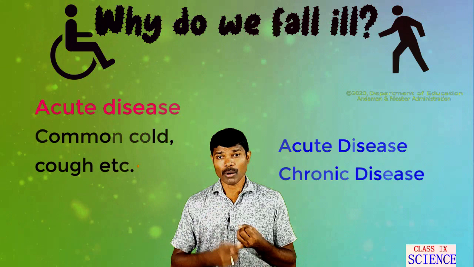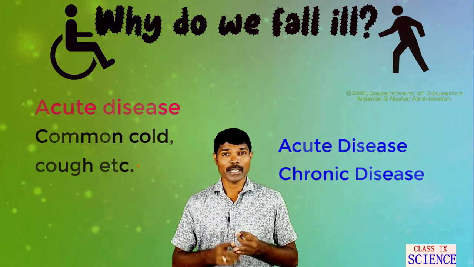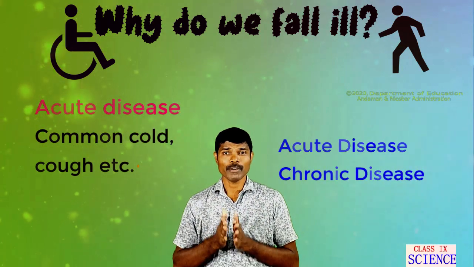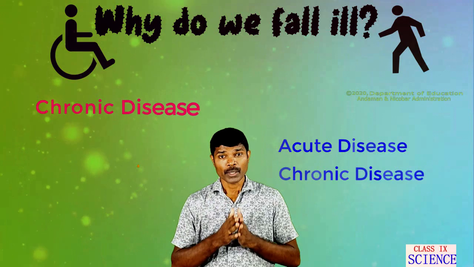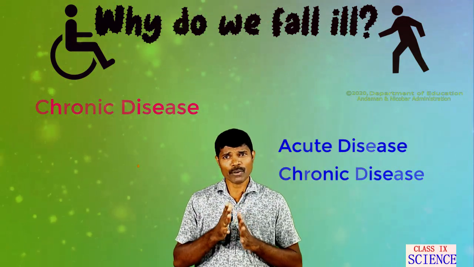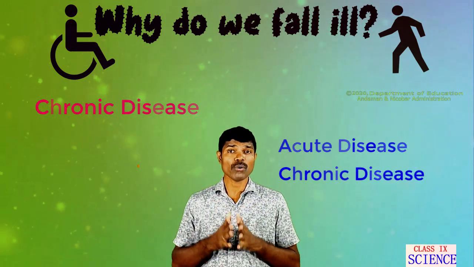For example, common cold, fever, viral fever are examples of acute disease. Now let us see what chronic disease is. Chronic diseases are long term, with symptoms lasting for months or years.